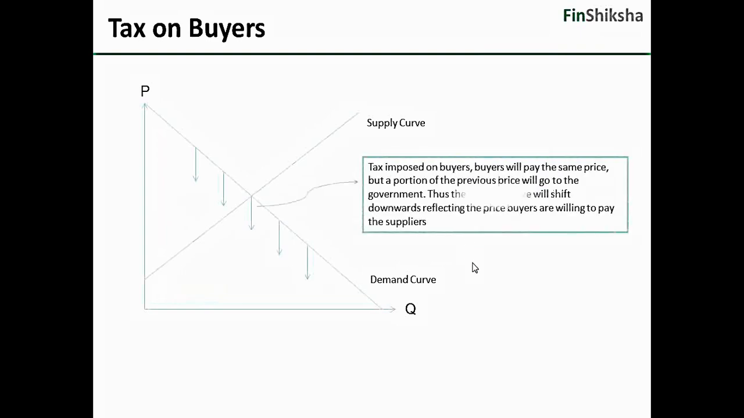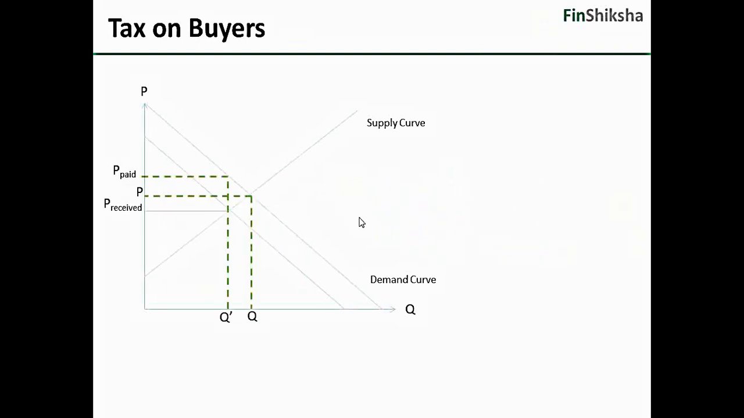So this tax imposed on buyers will buy at the same price, but a portion of the previous price will go to the government. Thus the demand curve will shift downward, reflecting the price buyers are willing to pay to the suppliers. Correct? So let's look at what happens there. You will see that price paid is P paid, price received by the seller is P received though. The difference between P paid and P received is what goes as tax to the government. Correct? So that's what happens to the curve.